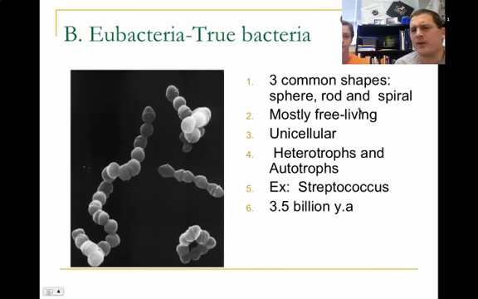They're unicellular, which means you're made up of only one cell. They can be either heterotrophic or autotrophic. And this example here is a Streptococcus bacteria. This is what gives you strep throat. And the first known fossils of these were found to be about 3.5 billion years old.